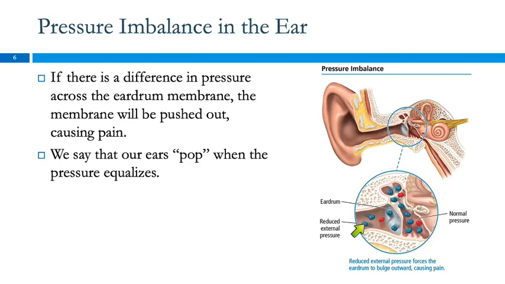The pressure is the same on each side, but if you go up in elevation quickly, then the external pressure decreases, the internal pressure stays the same, and that causes your eardrum to bulge outward. And that can be mildly uncomfortable, or if you have an ear infection, it can be horribly painful. And that's why babies tend to scream on airplanes, because their ears hurt.